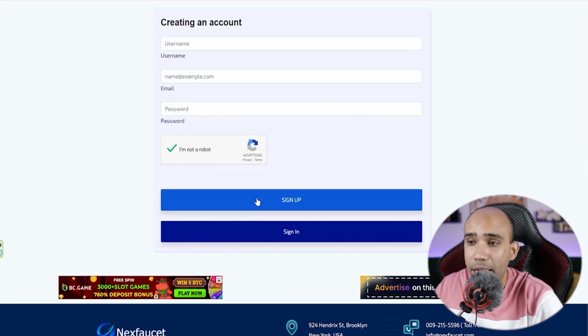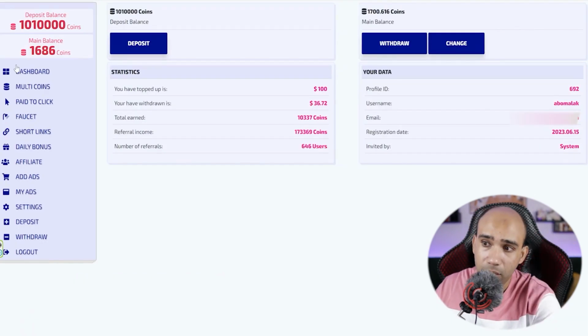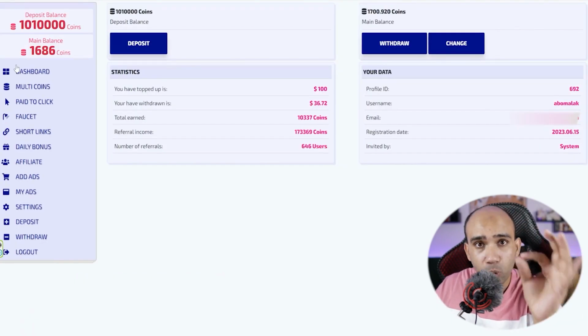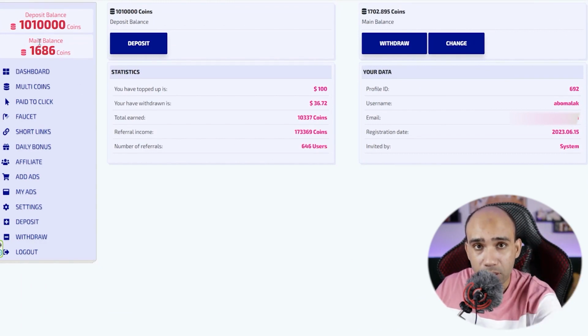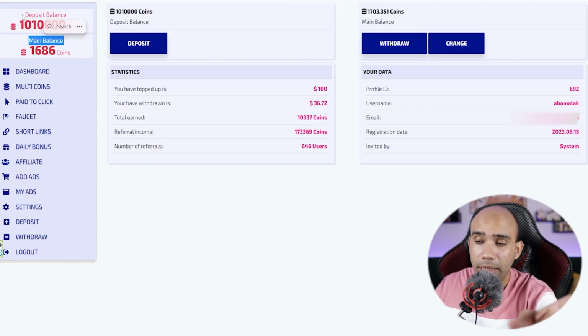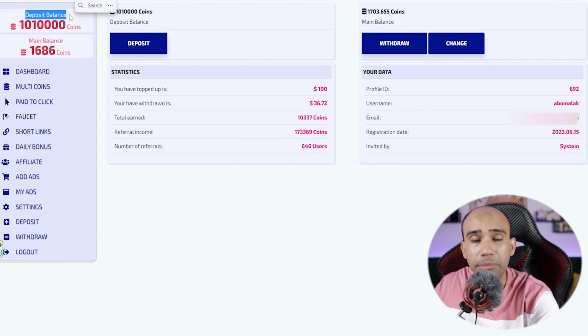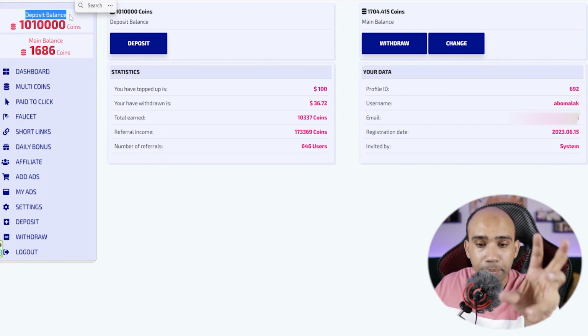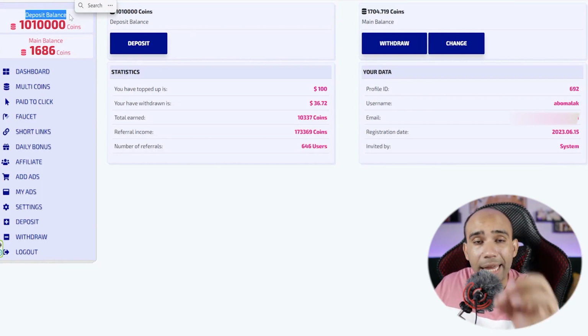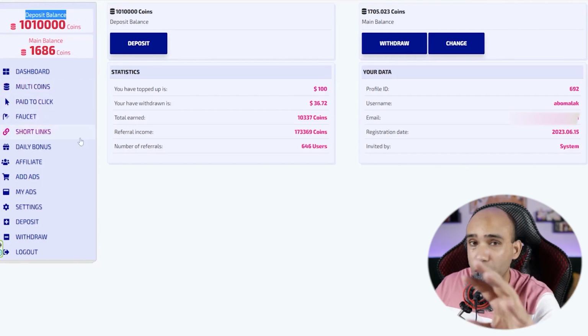When you register on the site, the page opens in front of you in this way. So what should I do to be able to withdraw from the site? First, you will find that everything in front of you is zero. The balance that increases is the main balance, and there is also a deposited balance. That is an additional paid feature on the site, but you can work for free. You can also work in a paid form at your convenience, but you can work for free.